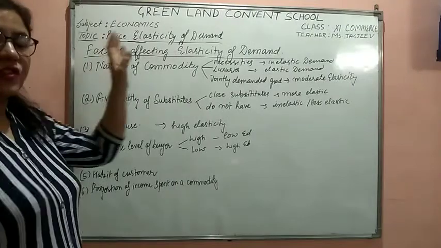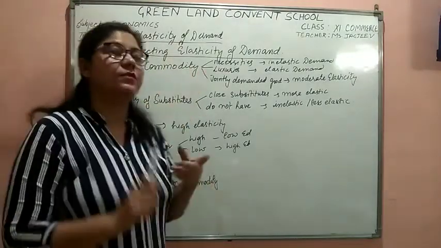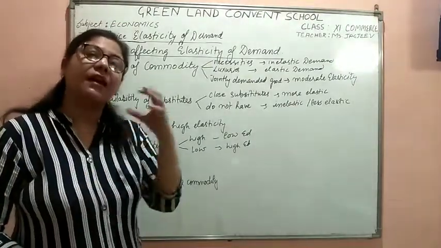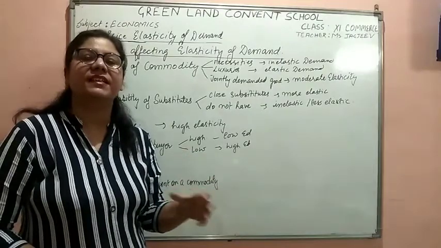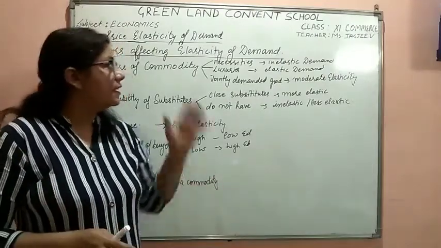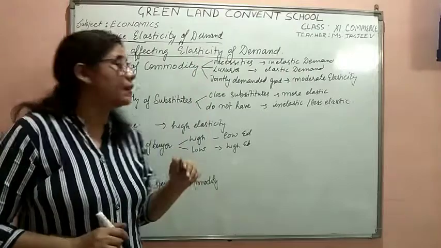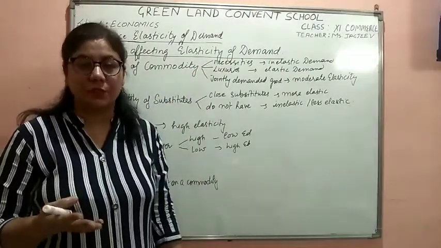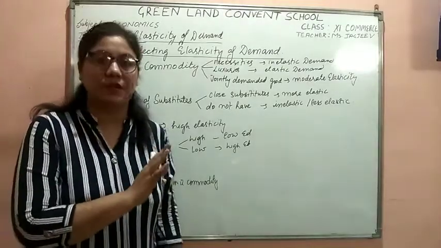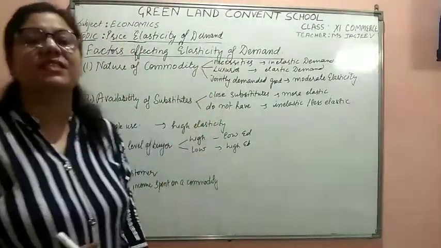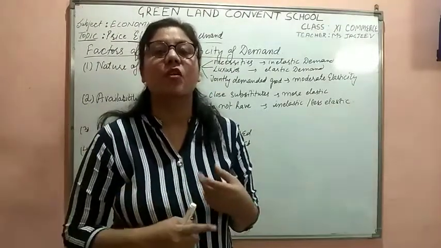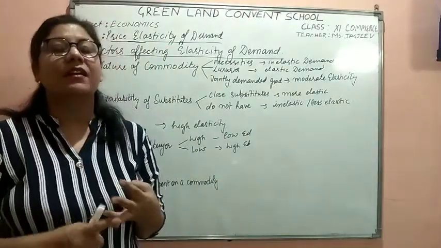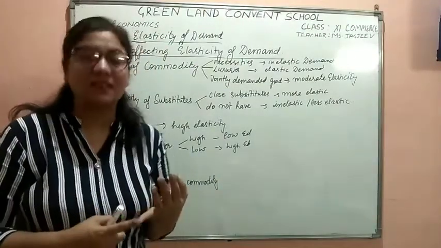Now let's do the factors affecting elasticity of demand. Students, we have already done the factors affecting demand. The factors affecting demand are different from the factors affecting elasticity of demand. Here, our first factor is the nature of the commodity. What type of commodity we are going to purchase? The elasticity will depend upon it. If we are going to purchase necessities, like salt, sugar, matchboxes, seasonal vegetables,